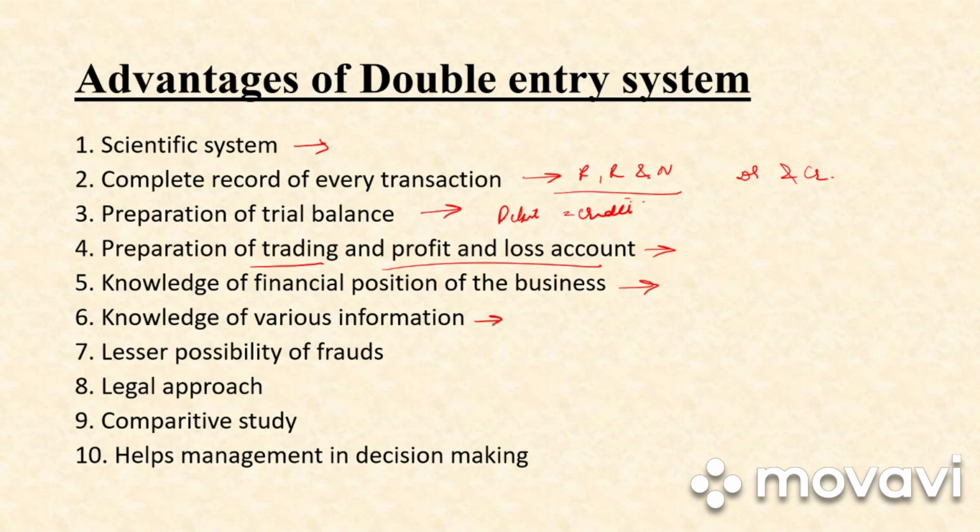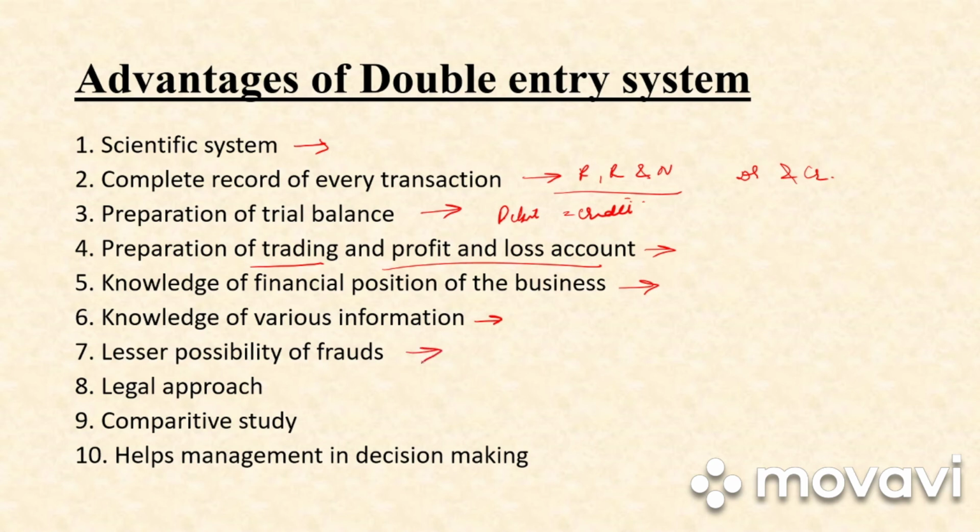Next we have knowledge of various information. So in case of double entry system, the accounts are maintained in such a way that we get knowledge of various information. Information like what is the sales in our business, what are the purchases, what is the closing stock, then what is the amount which is due by the customers or due from the customers. All this is possible in case of double entry system.